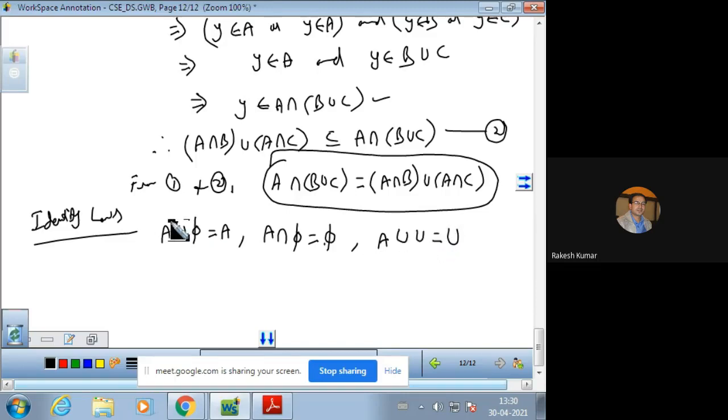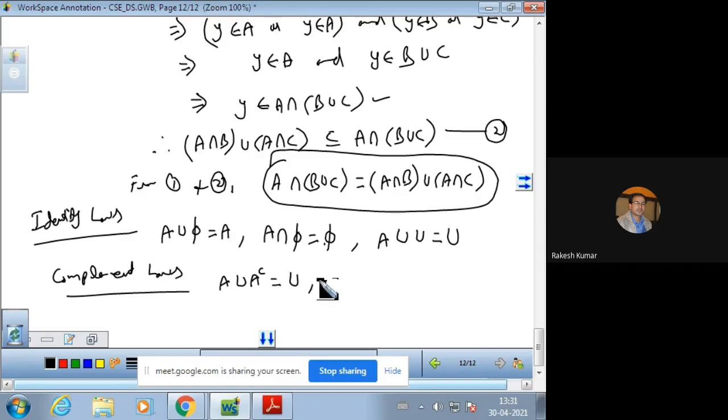So these are the identity laws, and similarly we shall have complement laws. The first one is A union A complement.